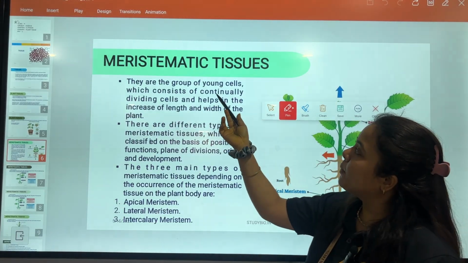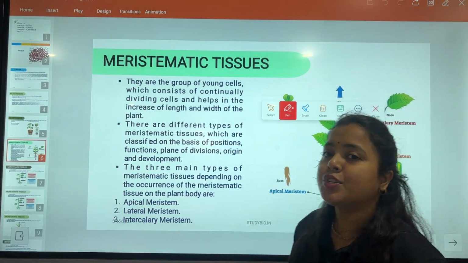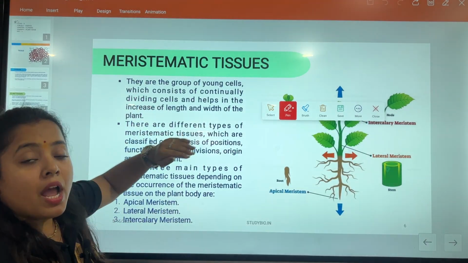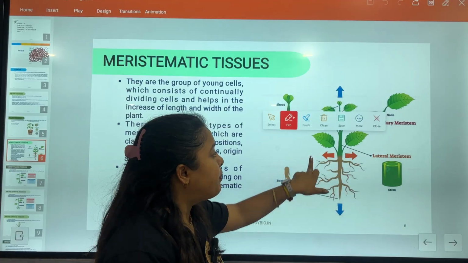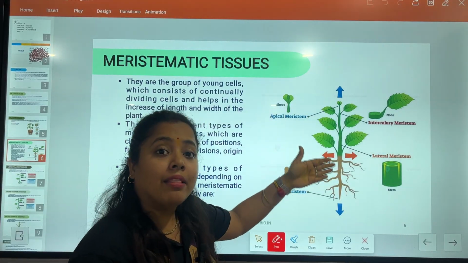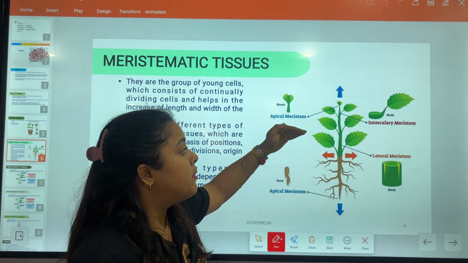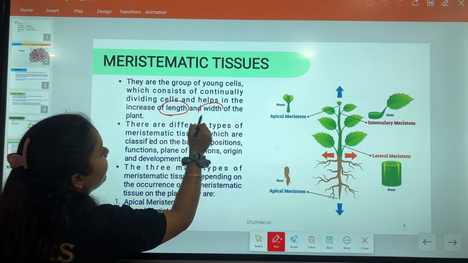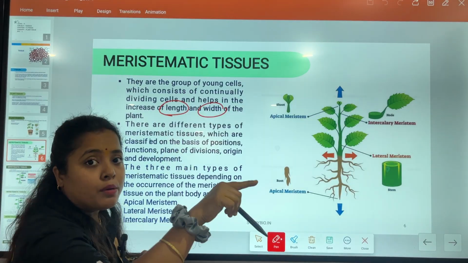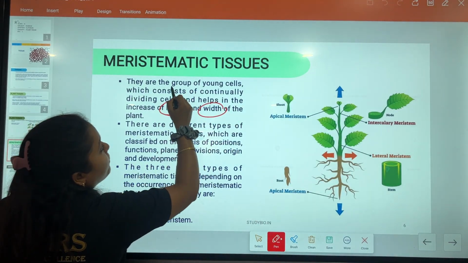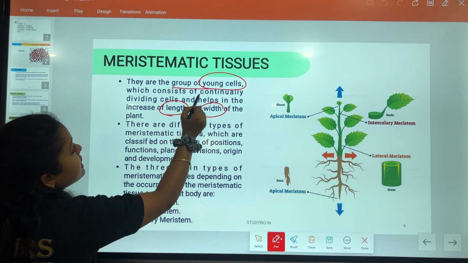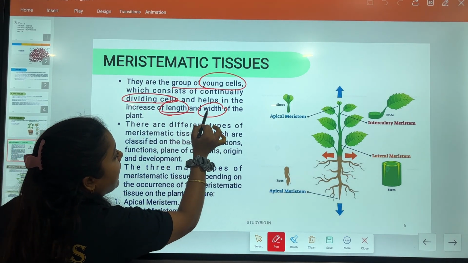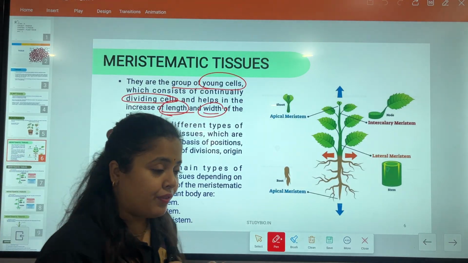Fine. So they are the group of the young cells. Means in meristematic tissues, all the cells are very, very young and they have the capability to continuously divide themselves. If the cells get divided, then only the plants will grow properly. They attain their height and they develop the new plant parts in themselves, and help in the increase of the length and width. See, what are the important terms which we have to learn? These are the group of the young cells, which consist of continuously dividing cells, which help in the increase of the length and width of the plant. These are the things which we have to learn.